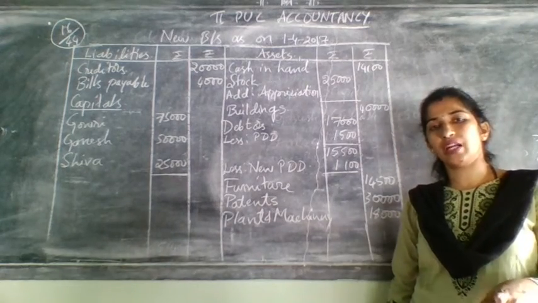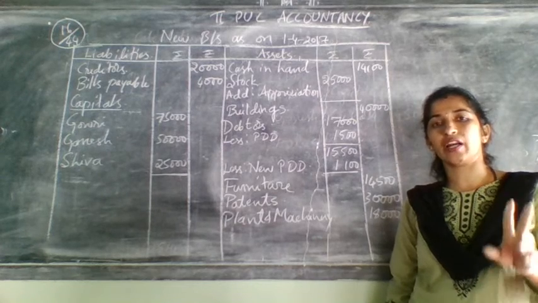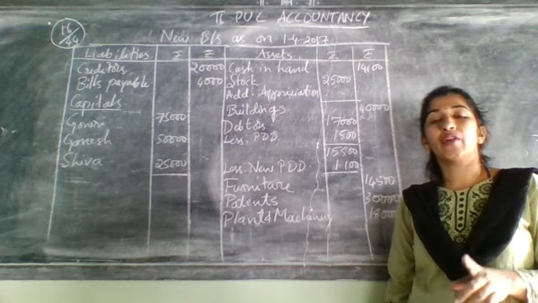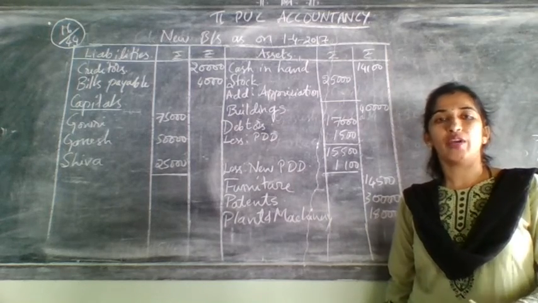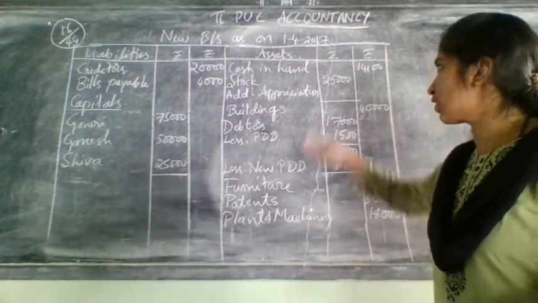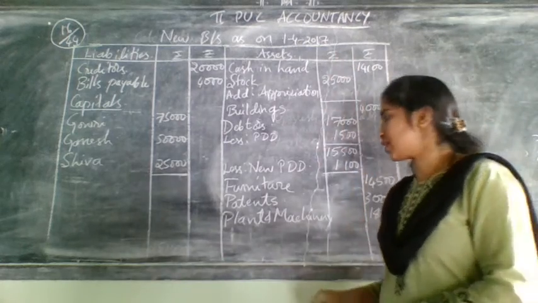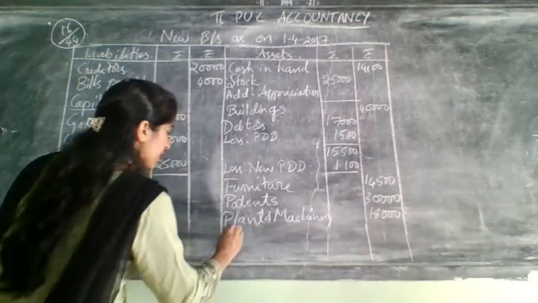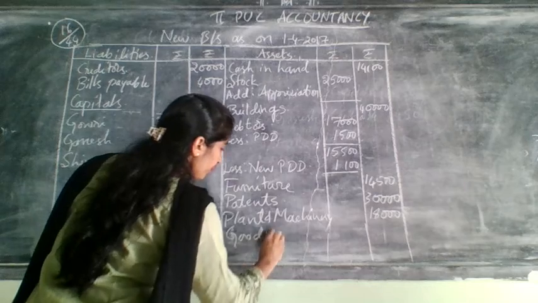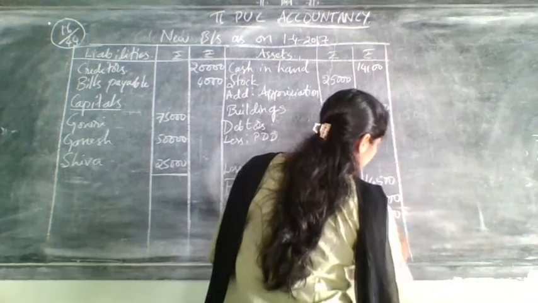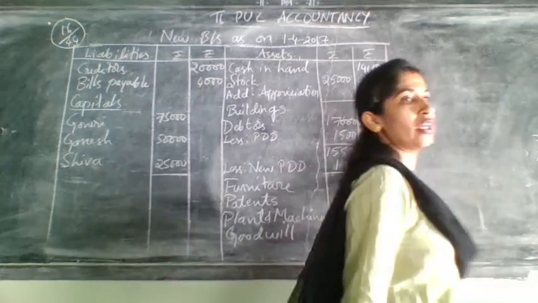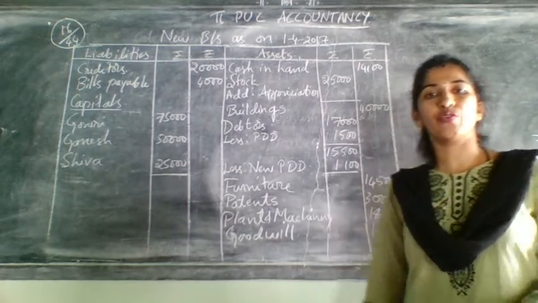This goodwill, one time you have taken it in the partners' capital account, and one more time it is still pending. That means you have not taken it yet. Where to take that? We need to take it on the asset side. Goodwill is our asset, so take it on the asset side as goodwill. That goodwill amount was 16,000. Write it directly in the outer column. This is case 3 of goodwill treatment.